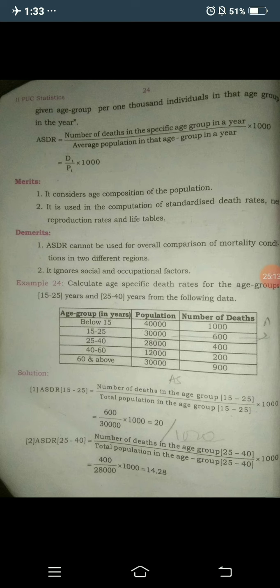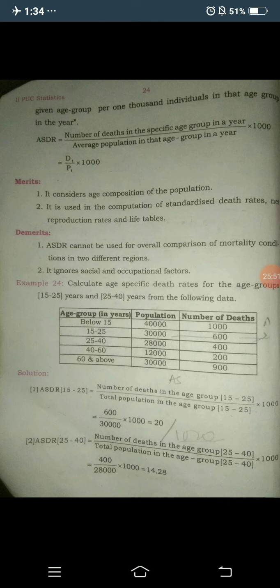Below 15 the population is 40,000 and the number of deaths is 1000, and 15 to 25 is 30,000 population and the number of deaths is 600. In age group 25 to 40 it is 28,000 and the number of deaths is 400. In age group 40 to 60 the population is 12,000 and the number of deaths is 200. In age group 60 and above the population is 30,000 and the number of deaths is 900.